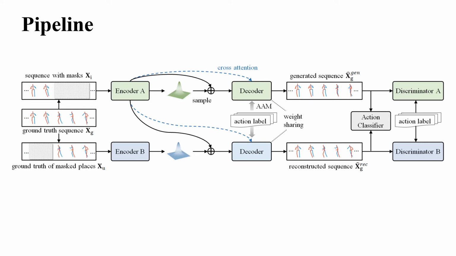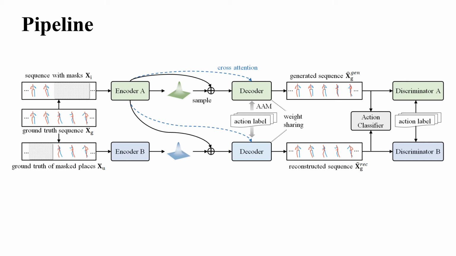During training, two complementary parts, named the visible partial regions Xi and the ground truth of the unknown missing part Xu, are simultaneously fed into the respective encoders to estimate the distribution of missing regions over a latent space. The distributions are then used to sample the unseen embeddings to generate and reconstruct the whole sequences.